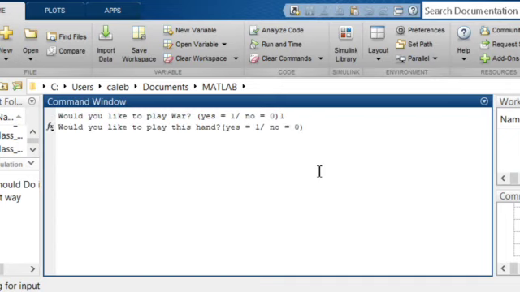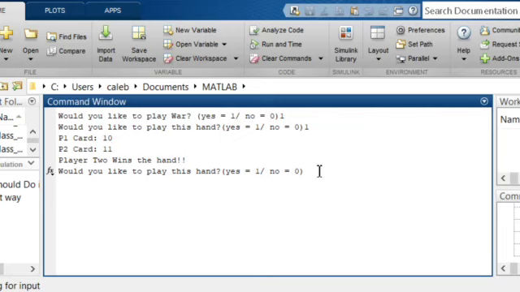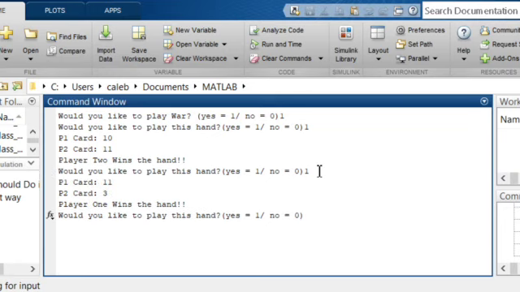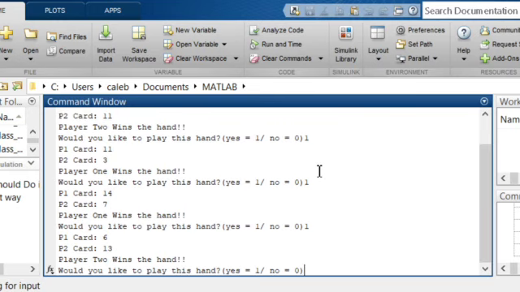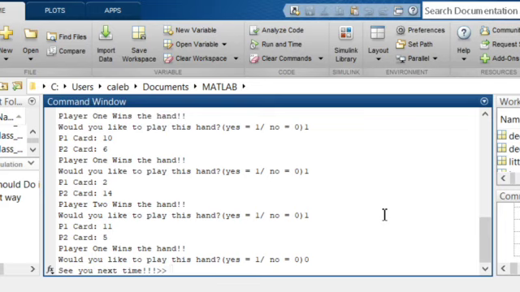This is the non-simulation version of the game of War. It first will prompt you if you'd like to play the game War, yes, and then if I'd like to play this hand, of course, yes again. Then it would ask you if you would like to play another hand, so you can quit at any time. You continue on with yes, with a 1 indicator, and displayed you will see the numbers of player 1 and player 2. The user is player 1, and you will also see the result of the game below, and you can continue to play this for as long as you'd like, till eventually there is a winner.